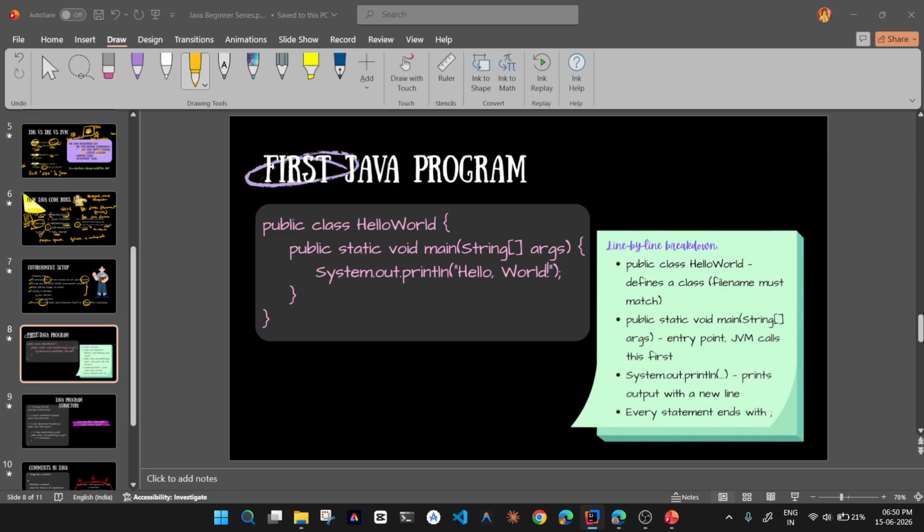So how to create a new file in this? Select the source, right click on the source, select new and go to Java class. Okay, Java class meaning Java file. As we told earlier, Java is object oriented programming, so we'll say it as a class.